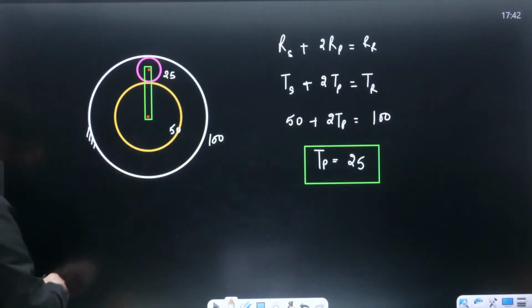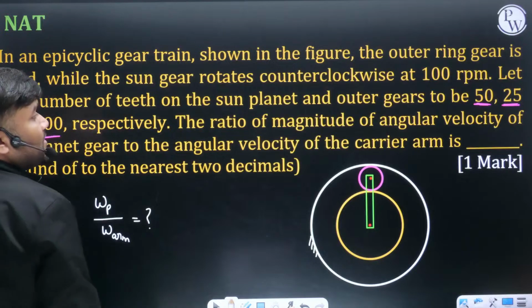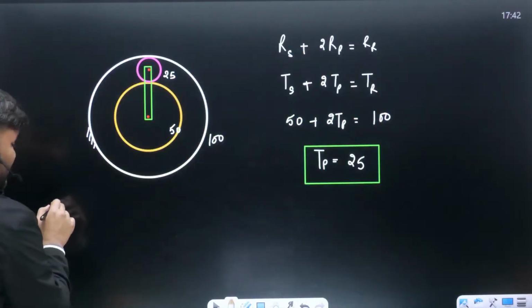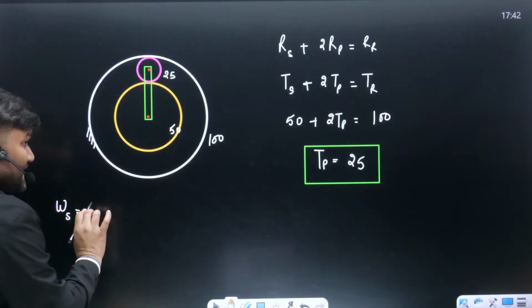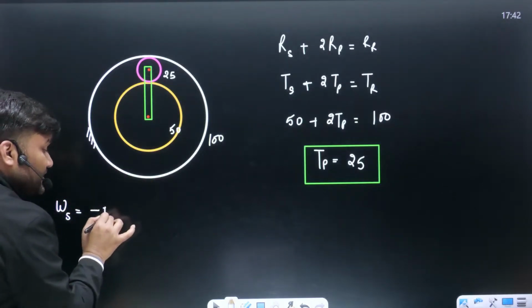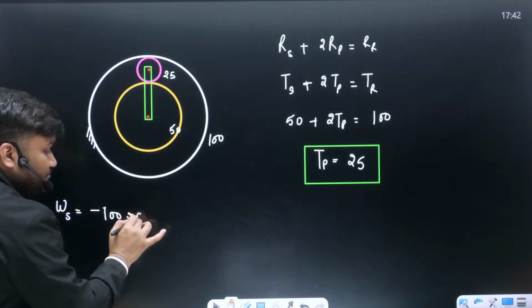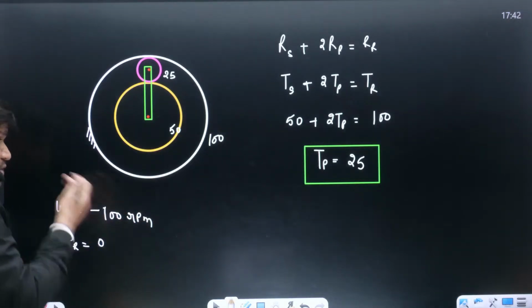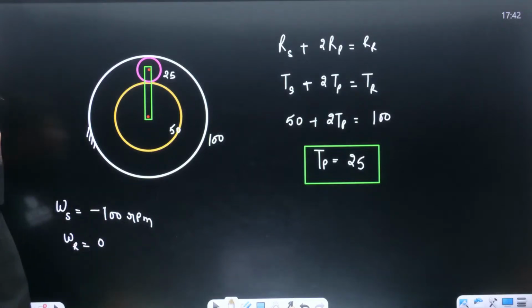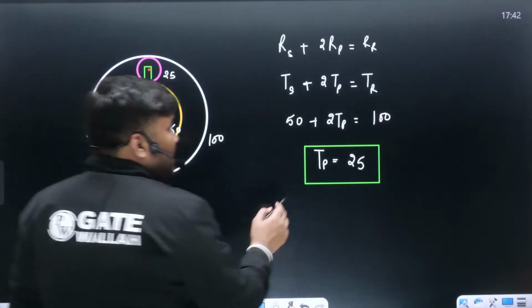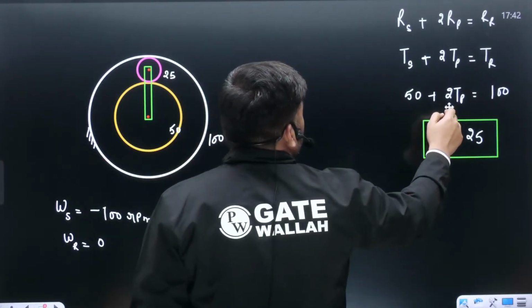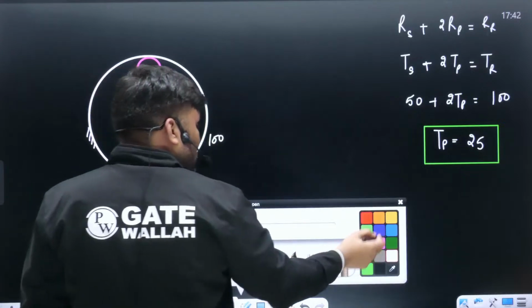Ring gear ko they have fixed. Sun gear is rotating with anti-clockwise 100 RPM से. Sun gear का speed they have given, omega of sun 100 anti-clockwise, यानी कि minus का 100 they have given. Getting a point? Ring gear के बारे में they have given information, sir. This is fixed. 0 RPM से घूम रहा है. You just have to write equation. कैसे लिखते हैं इक्वेशन बेटे?